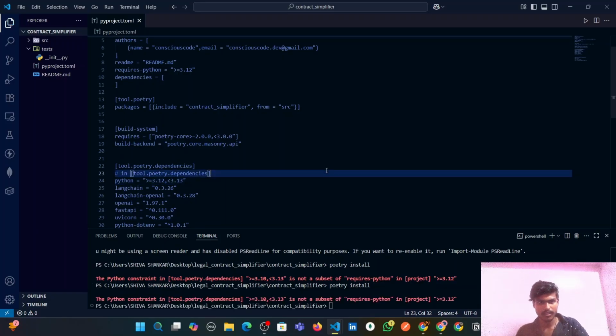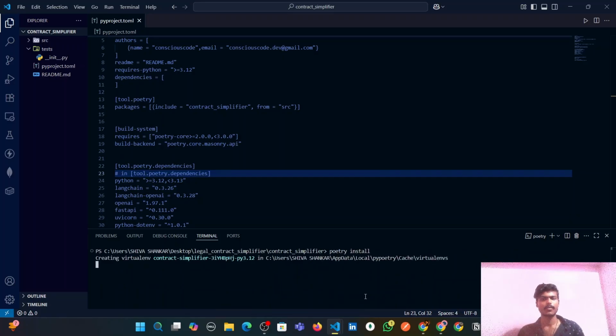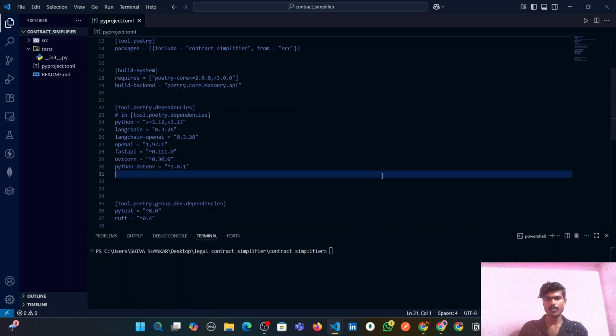Oh, I have not saved the file. We need to save it. Control plus S. Let's clear the terminal first. Poetry install. Now it's working, guys. So it is done with installing, guys. All the dependencies have been installed. So the virtual environment is created, guys.